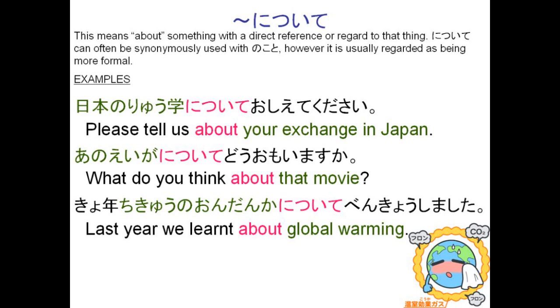However, it is usually regarded as being more formal. So, for example, 日本の留学について教えてください. Please tell us about your exchange in Japan. あの映画についてどう思いますか? What do you think about that movie? 去年、地球の温暖化について勉強しました. Last year, we learnt about global warming.